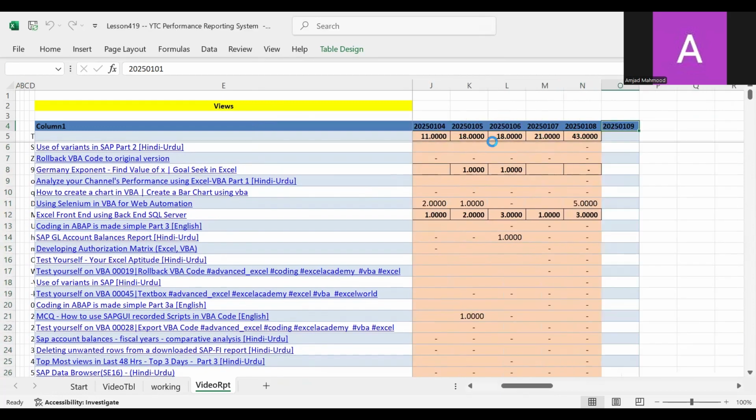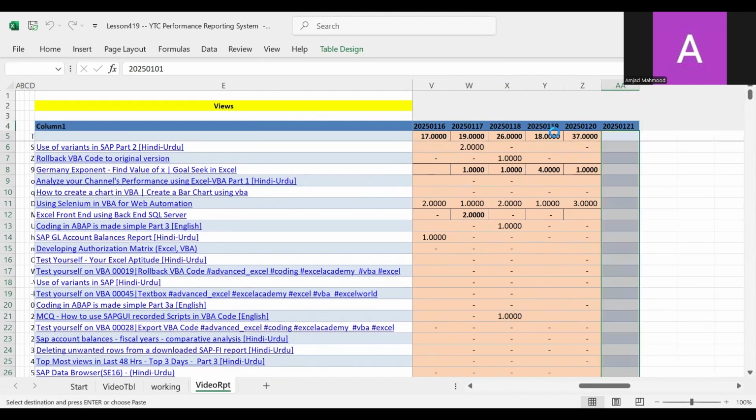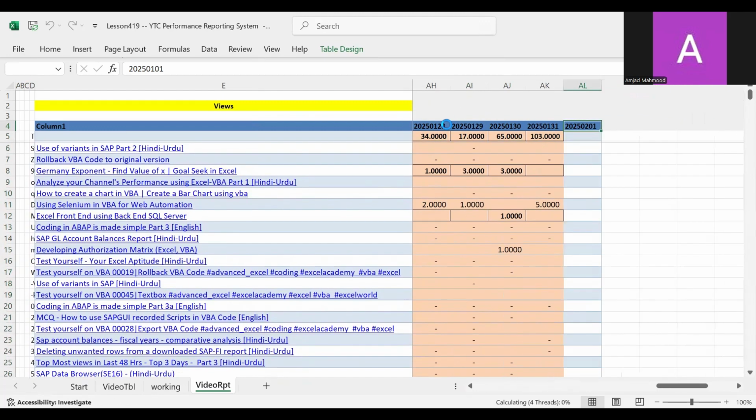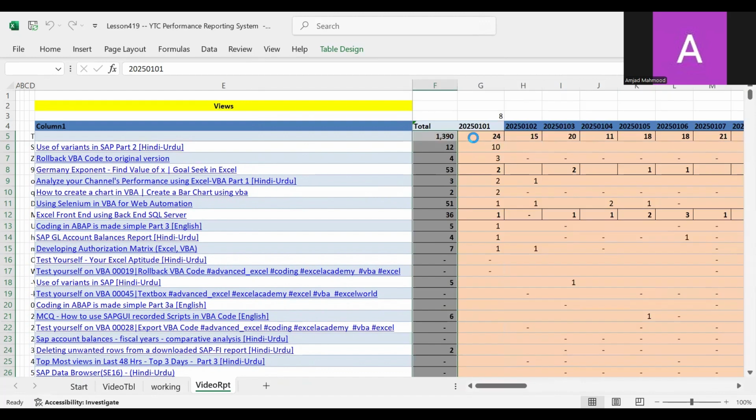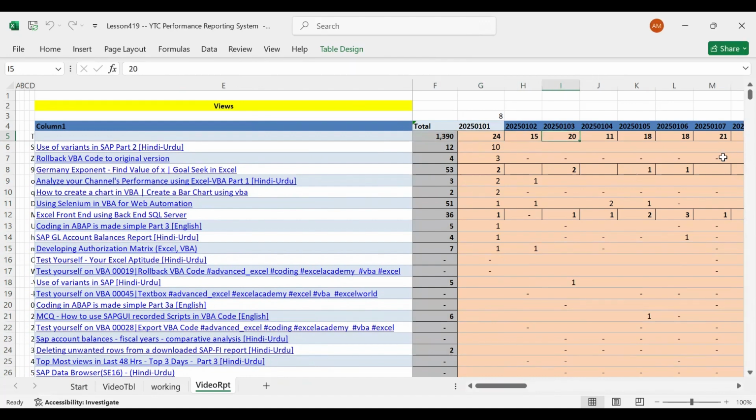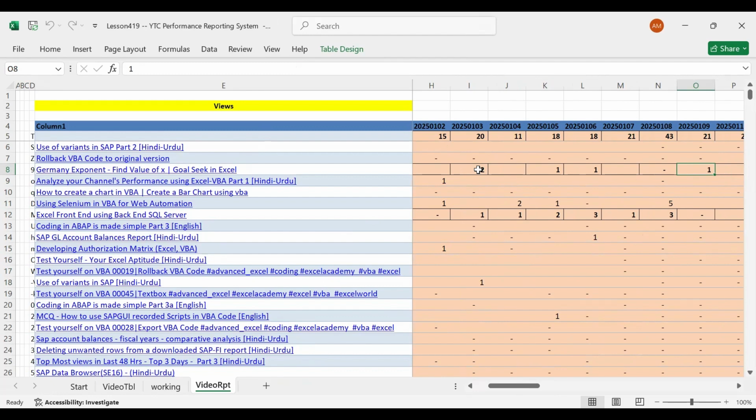So what it does is prepare all the day-wise activities, and they are summed up in the total. This is the sum formula in here. If you can see, the sum formula is appearing, and it is totaling everything for you until the 8th of February. Take any video like this front-end video, 36, this is 52, and on a daily basis from the given range, how many views were there? So they were views, right?